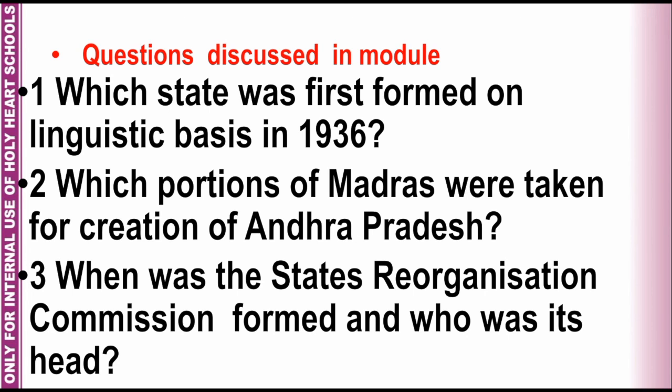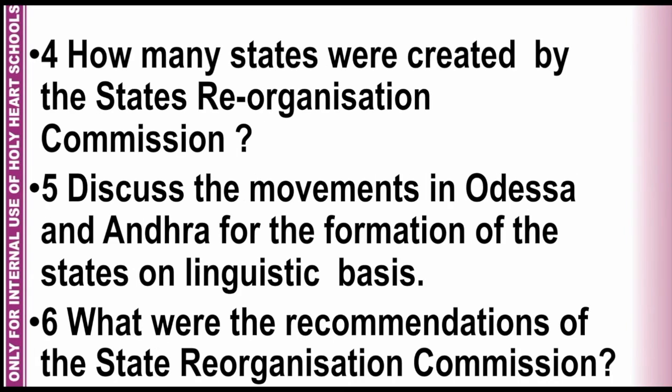The first question is, which state was formed on linguistic basis in 1936? The next question is, which portions of Madras were taken for creation of Andhra Pradesh? The next question is, when was the States Reorganization Commission formed and who was its head? The next question is, how many states were created by the States Reorganization Commission? Question number 5. Discuss the movements in Odisha and Andhra for formation of states on linguistic basis. And the last question is, what were the recommendations of the State Reorganization Commission?